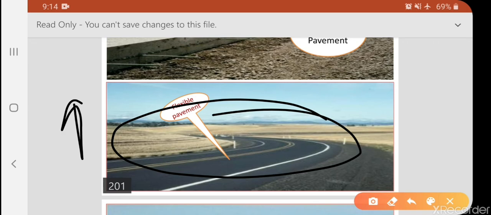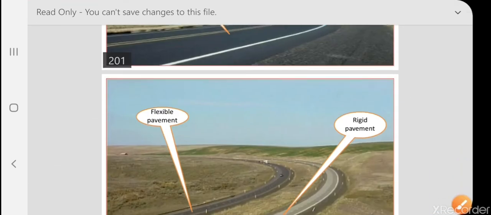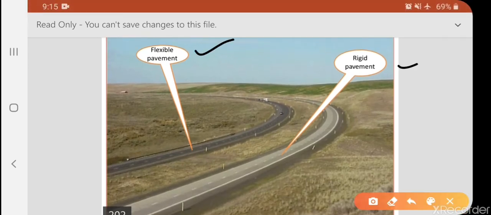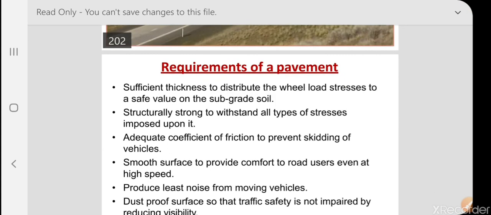Here the initial cost is very low compared to rigid pavements, but the maintenance cost is very high, whereas for rigid the maintenance cost is very low. See in this picture, you can clearly see flexible pavement as well as rigid pavement. Flexible pavement is smooth for the movement of vehicles, but rigid, as the name indicates, is rigid, and its life is also 2 times the flexible. For example, rigid pavement is CC roads, and examples of flexible pavement are bitumen or tar roads.